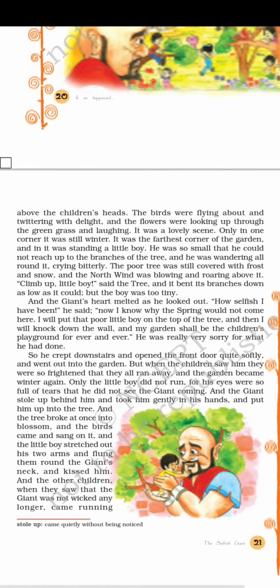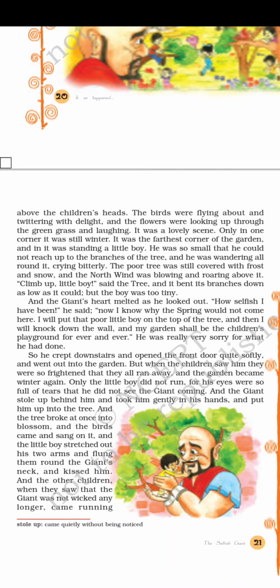Only in one corner of the garden, it was still winter. It was the farthest corner of the garden. Farthest means not the closest, but the farthest corner. In it was standing a little boy.